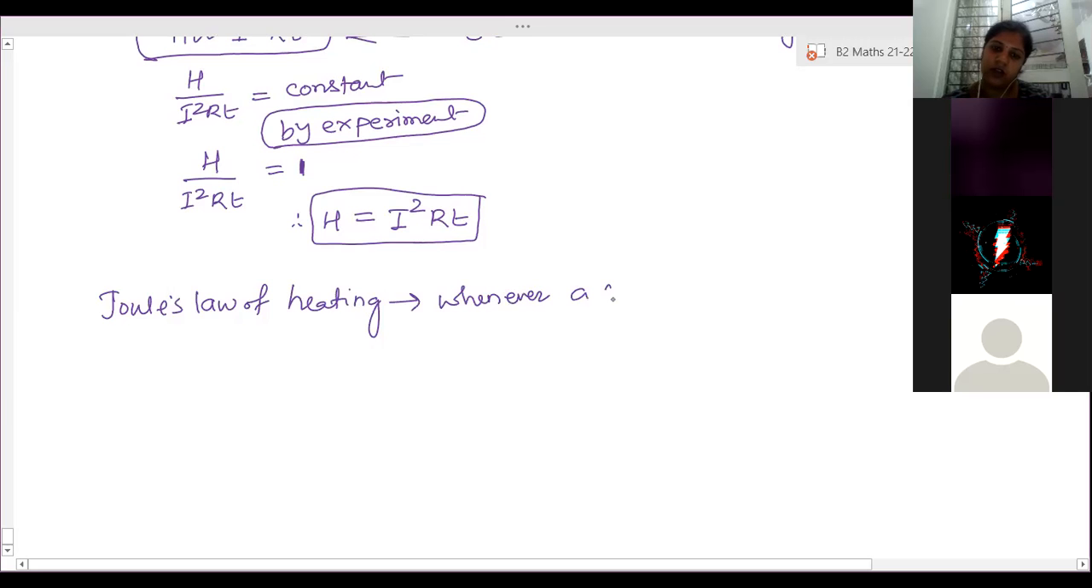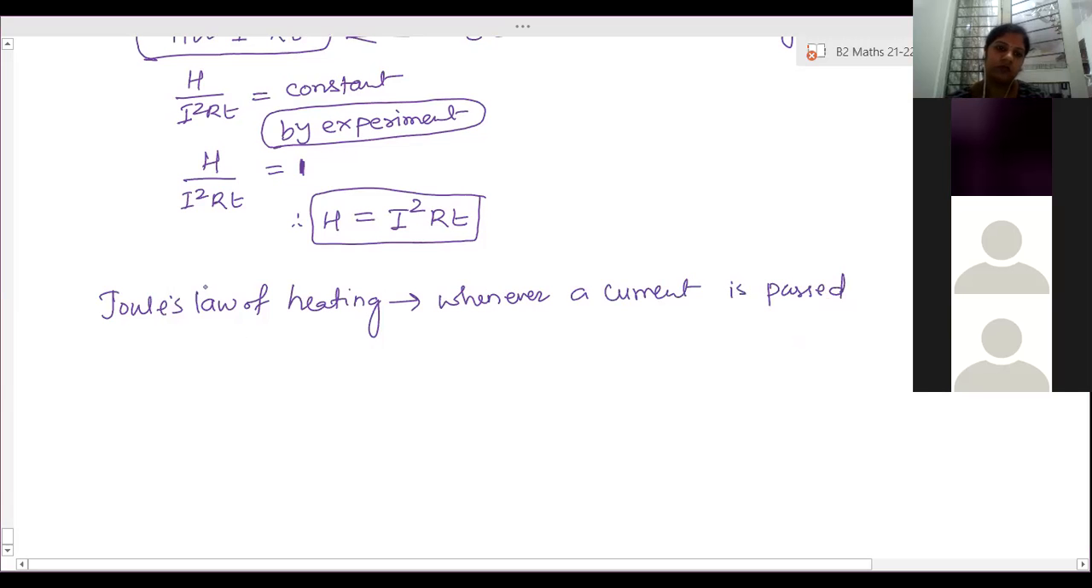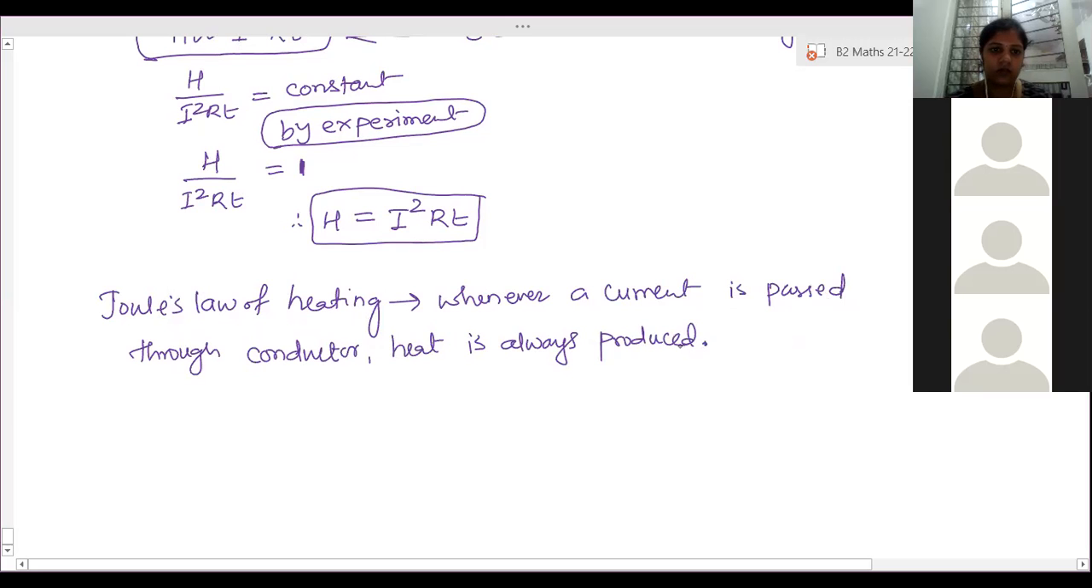Whenever a current is passed, the derivation will also be asked, right? Along with the statement, the mathematical expression is what you have to write whenever they ask you to state Joule's law of heating. You have to explain all these points. When a current is passed through the conductor, heat is always produced. Right now, first write down the statement of Joule's law of heating, and then I will tell you to write the other points, whatever I have written earlier.